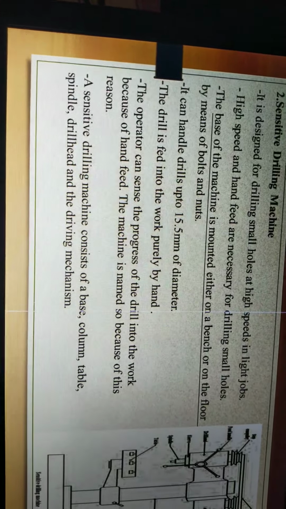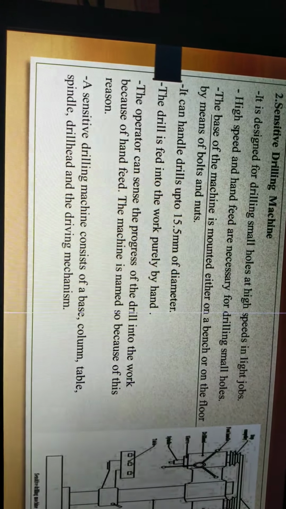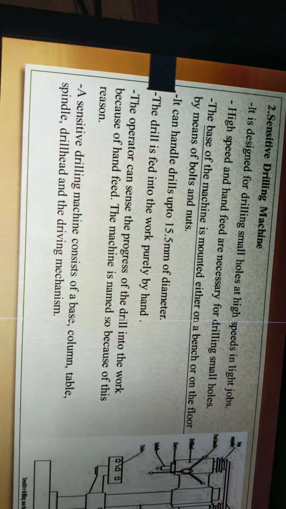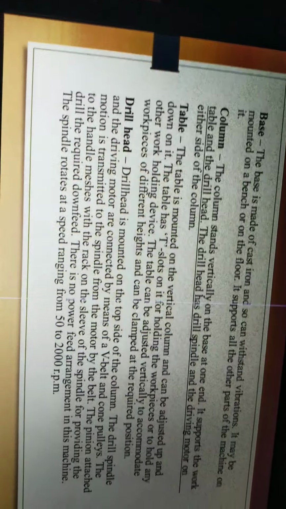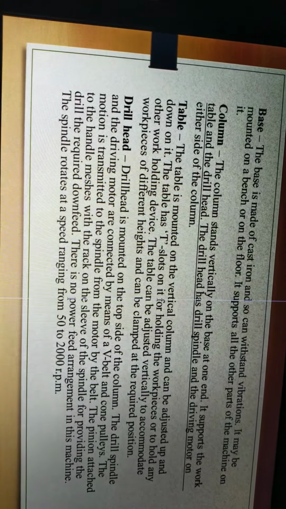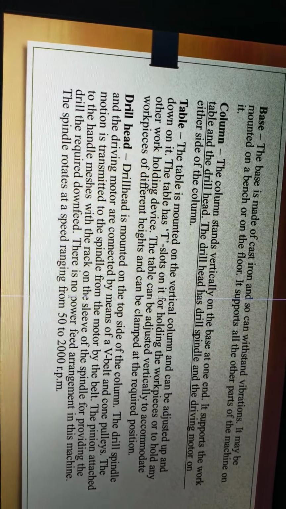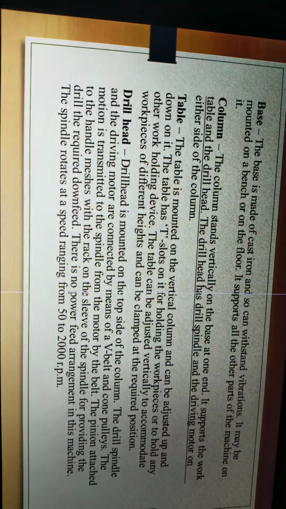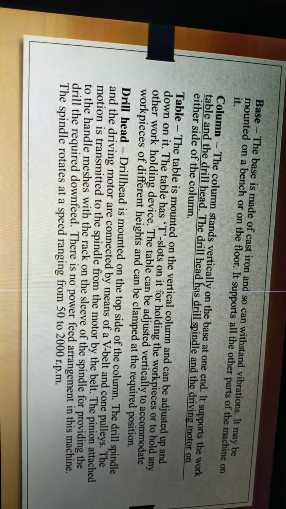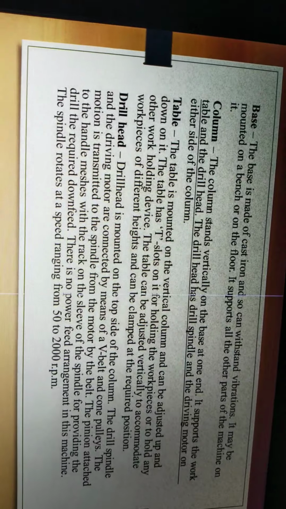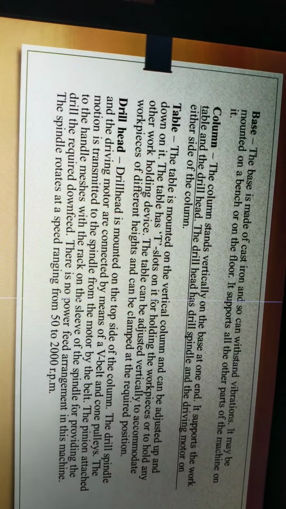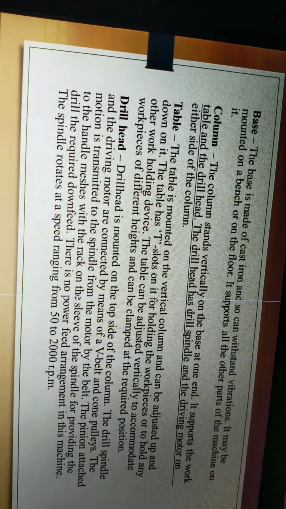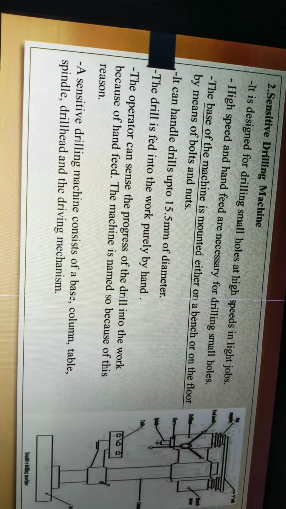Sensitive drilling machine consists of base, column, table, spindle, drill head and driving mechanism. The base is made of cast iron, so it can withstand vibrations. It may be mounted on a bench or a floor. It supports the other parts of the machine. The column stands vertically on the base at one end and it supports the work table and the drill head. The drill head has the drill spindle and driving motor on either side of the column.